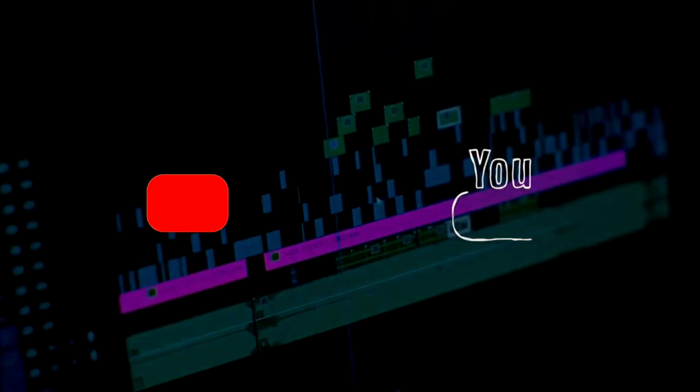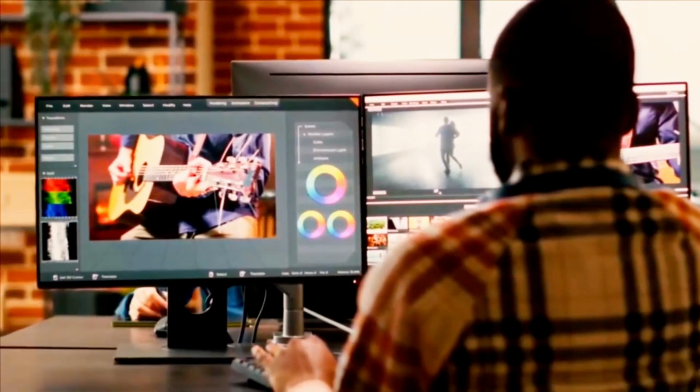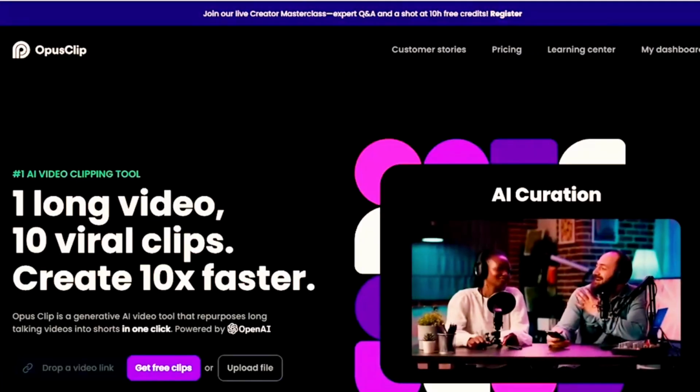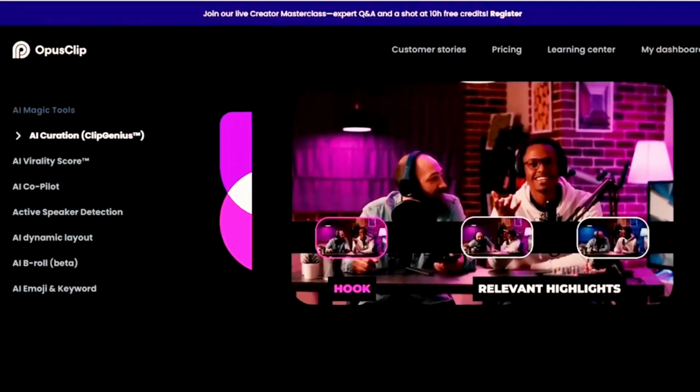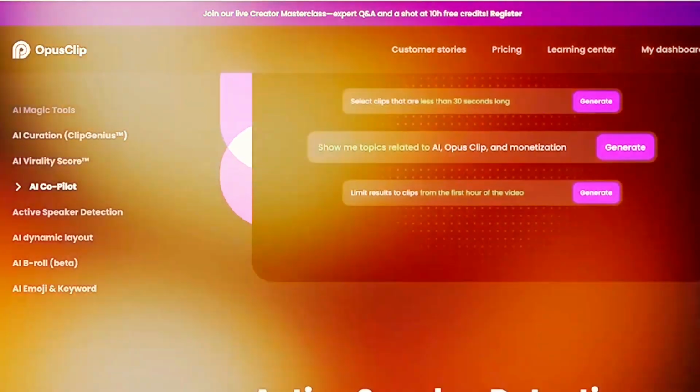Tool number 3, Opus Clip. Editing is the backbone of YouTube success, and that's where Opus Clip shines. Whether you're a beginner or seasoned creator, this user-friendly video editing software is your go-to for trimming, cutting, and adding effects, ensuring your content is engaging and polished.